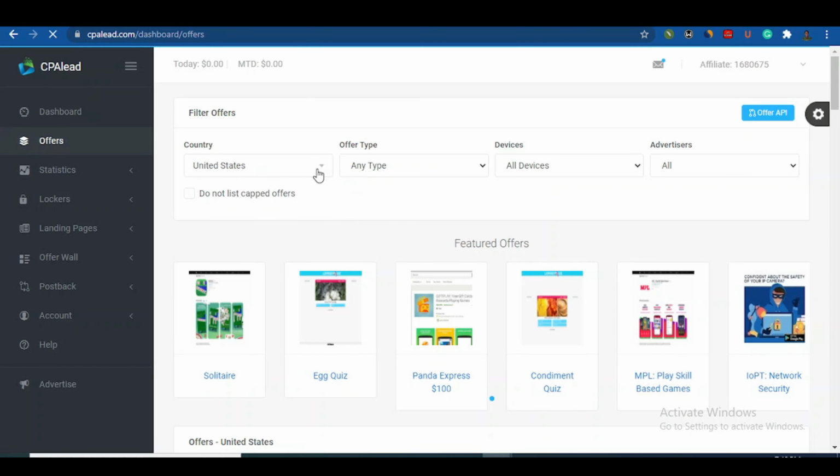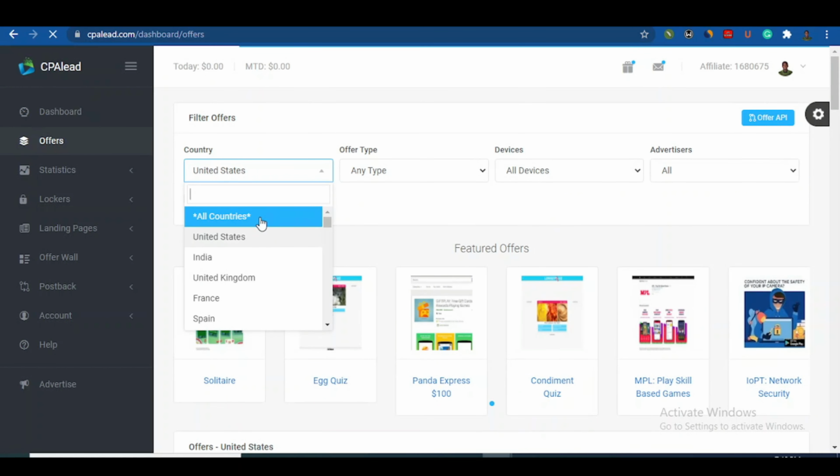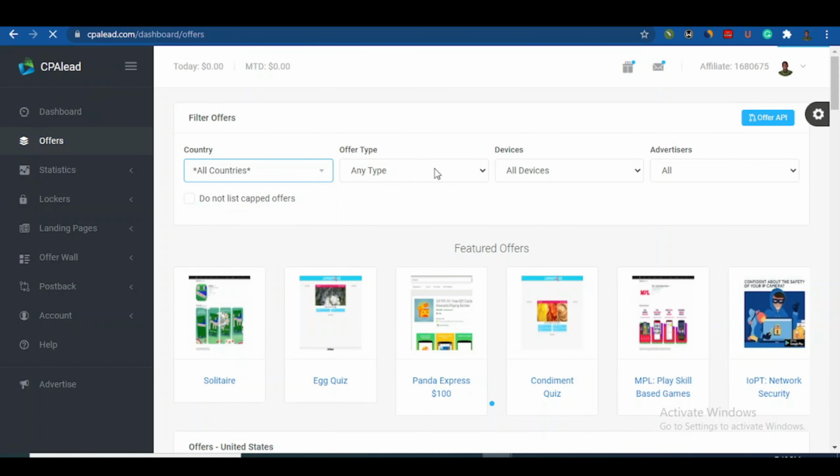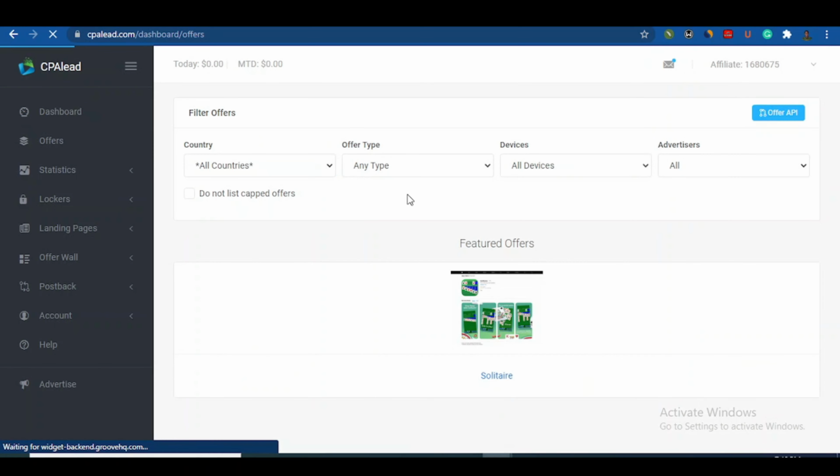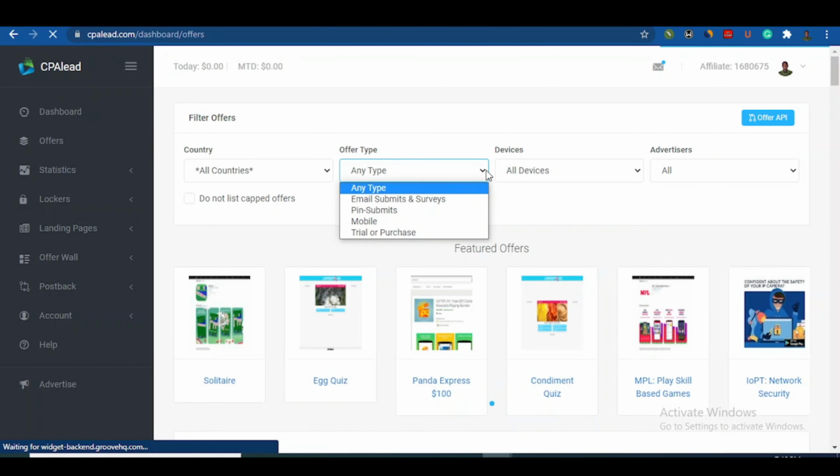Alright, so let me just come here and leave it as all countries. Then when I click on all countries, they are going to filter. So it's important you filter it. This offer type is also important. When I click on the offer type, it's going to give me other offers, as you can see.